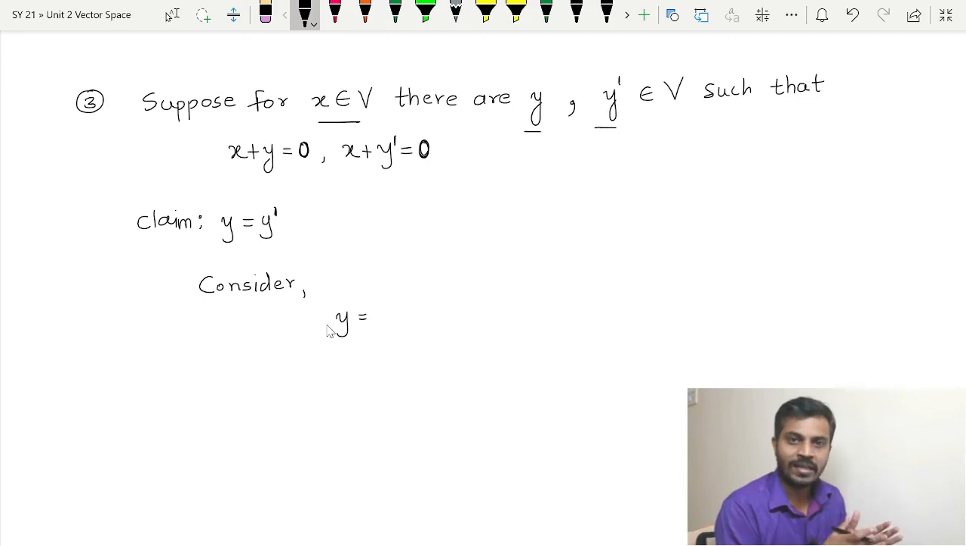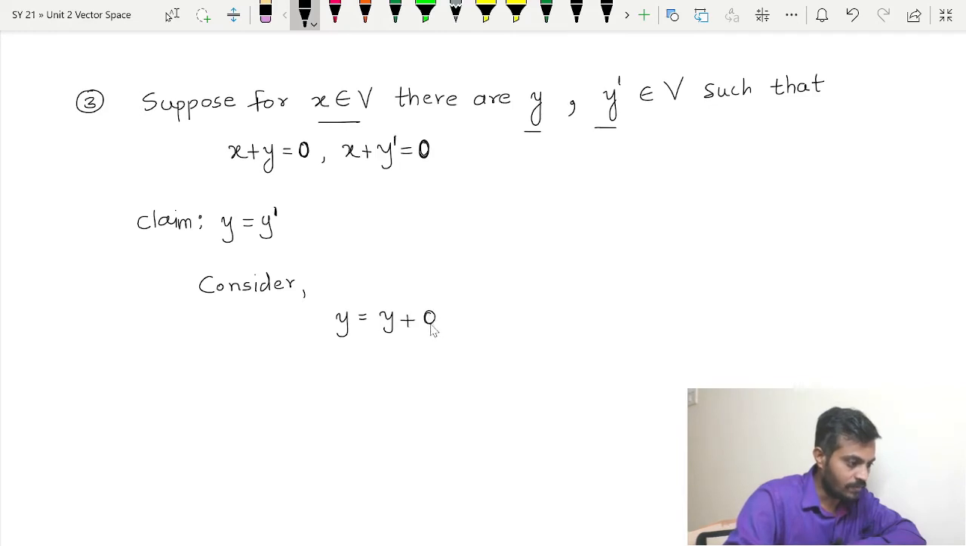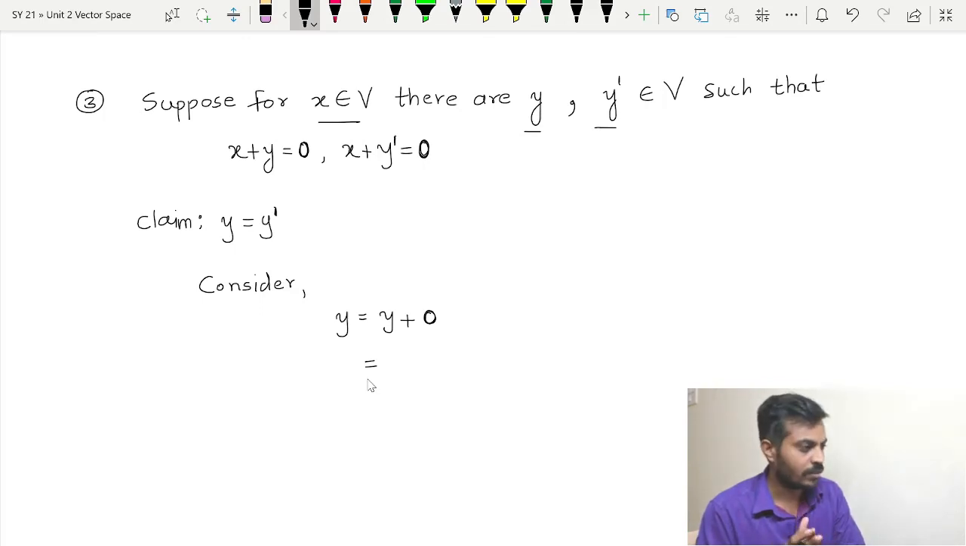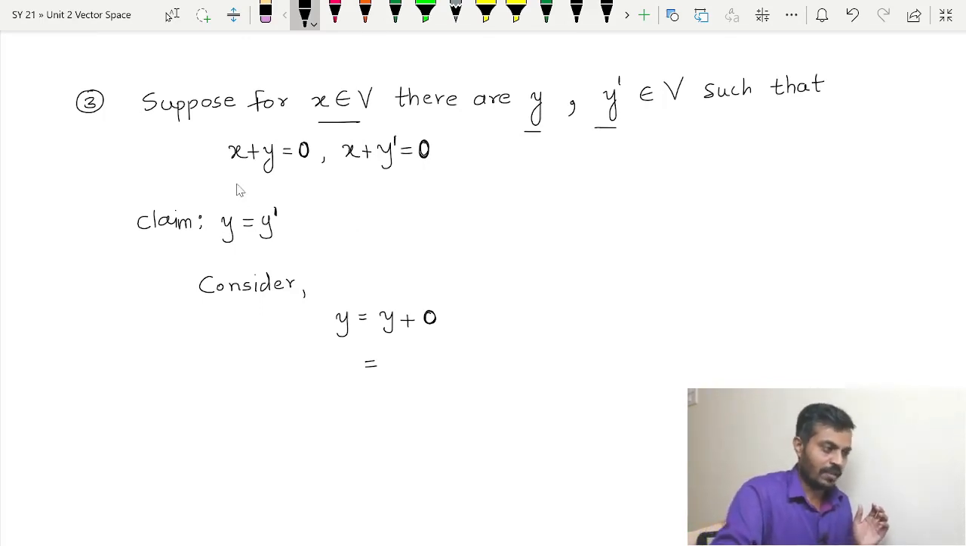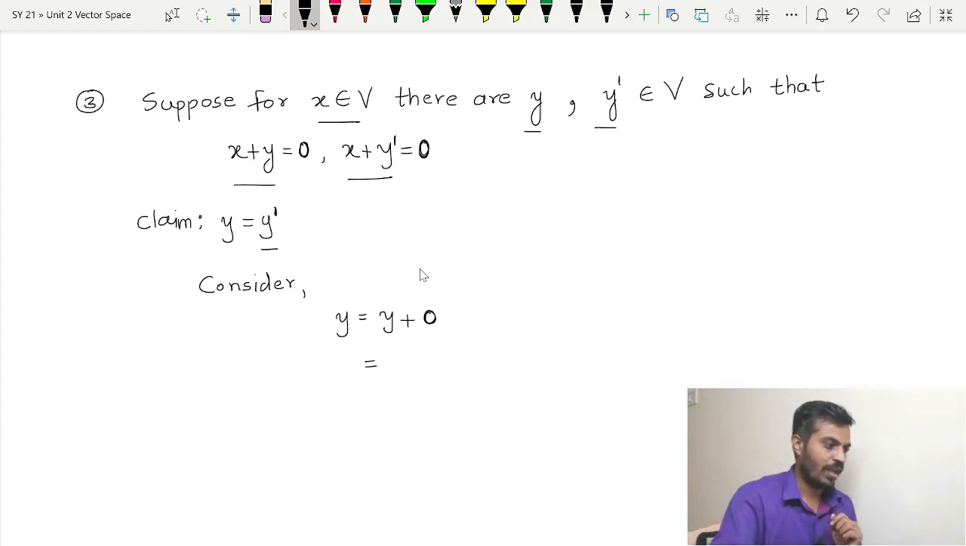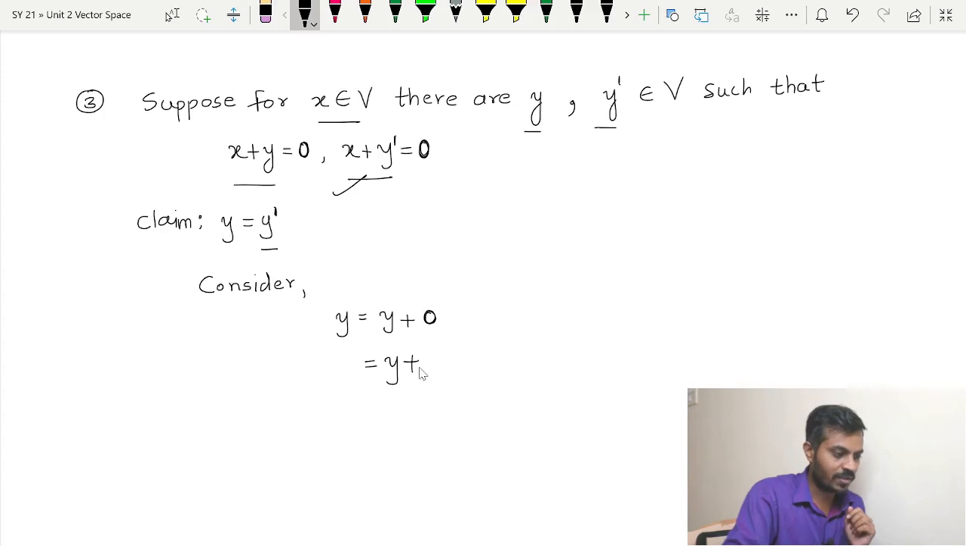Now over here this y is an element of a vector space, so I can write it as y plus a 0 vector. But note, do you have the value of the 0 vector? Absolutely, that is x plus y and x plus y dash, but the values are two. So which value of the 0 vector should you use? Now note that we have to prove y is equal to y dash, and which equation contains y dash, that is what we have to think of. And if you see, this is that equation, therefore that value we will use. So this can be written as y plus (x plus y dash).